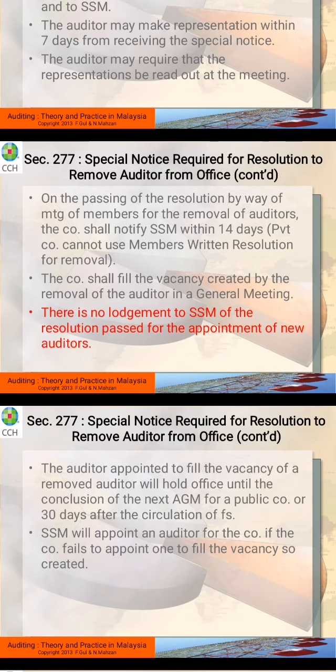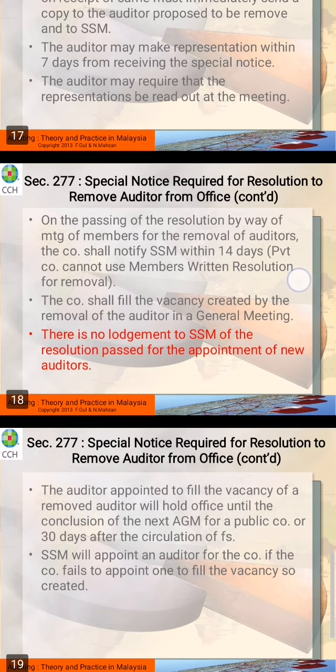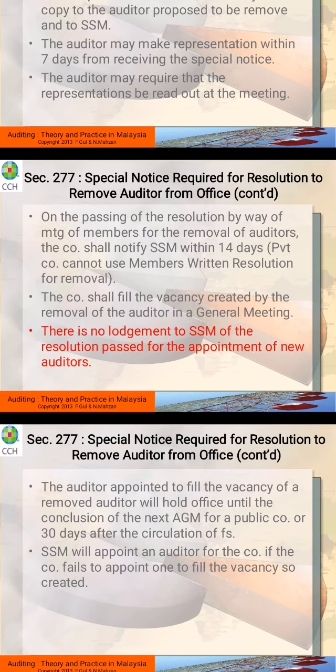All right, Section 277. So special notice is required for a resolution to remove the auditor. So we continue Section 277 here. On the passing of the resolution by way of a meeting of members for the removal of the auditors, right? So the company shall notify the SSM within 7 days. So within 7 days, they have to inform the SSM. So a private company cannot use members' written resolution for removal. So this one is only for a public company.